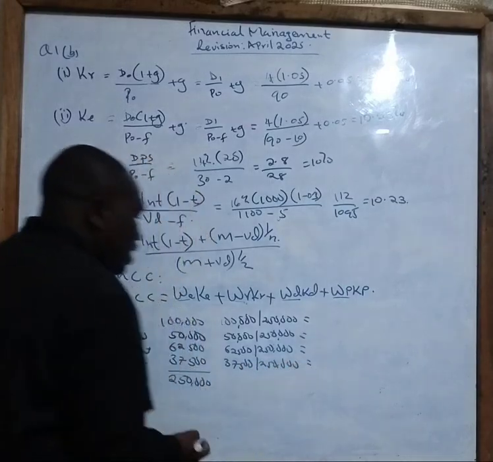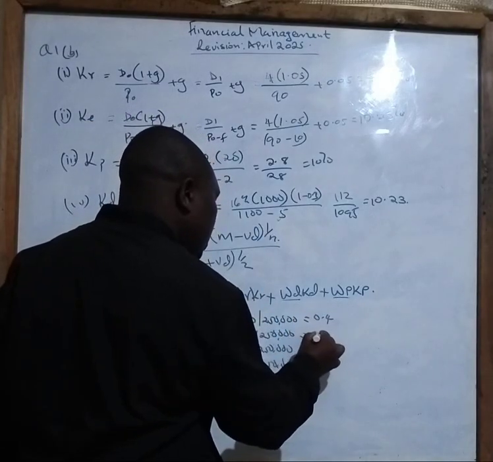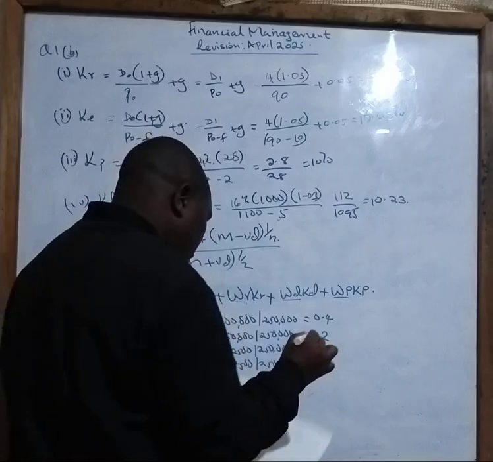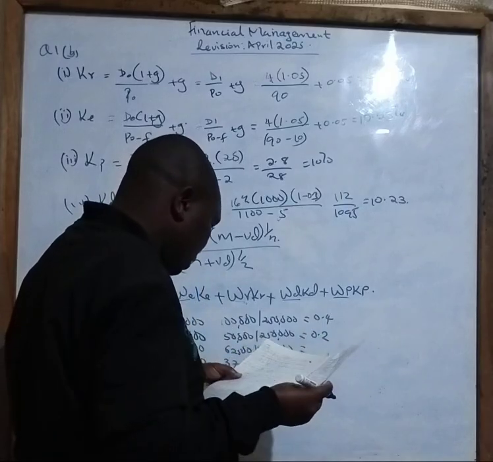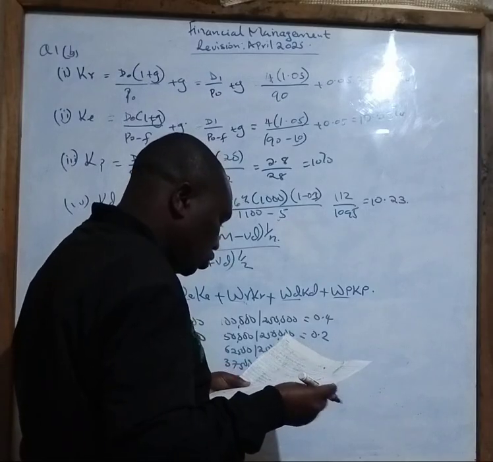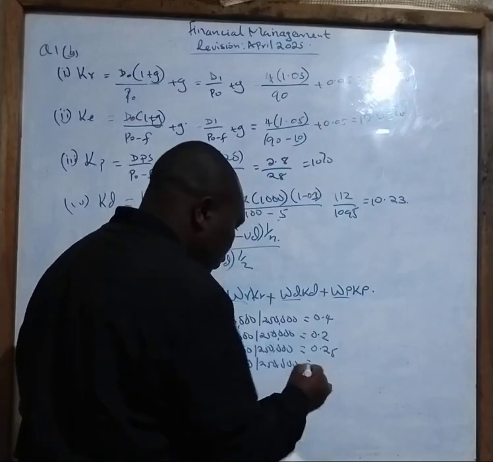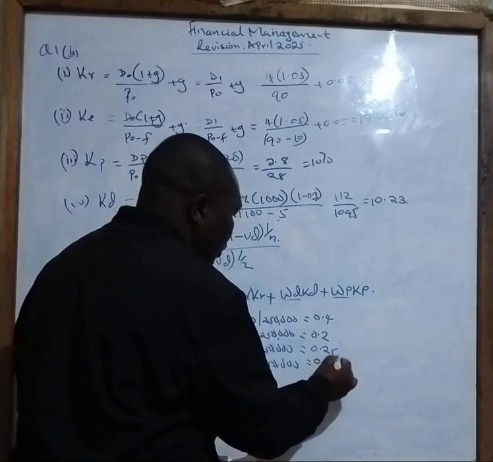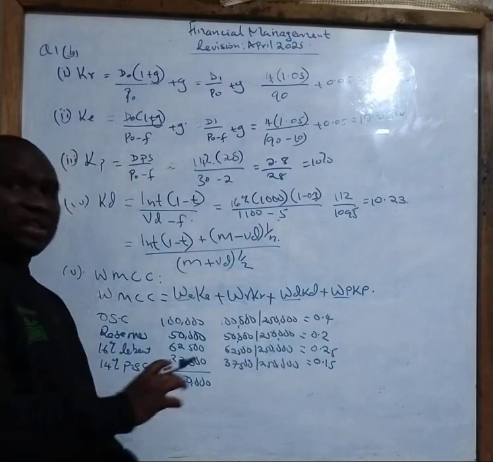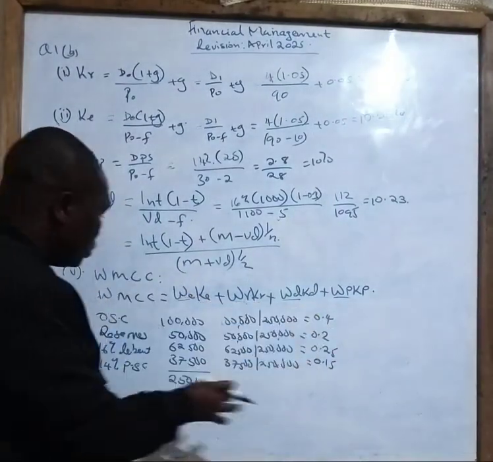So the proportion here is, this one will give you 0.4, this is 0.2, this one will give you 0.25, and the last one will give you 0.15. So what is this class? This is our proportion, this is our weights by use of what?